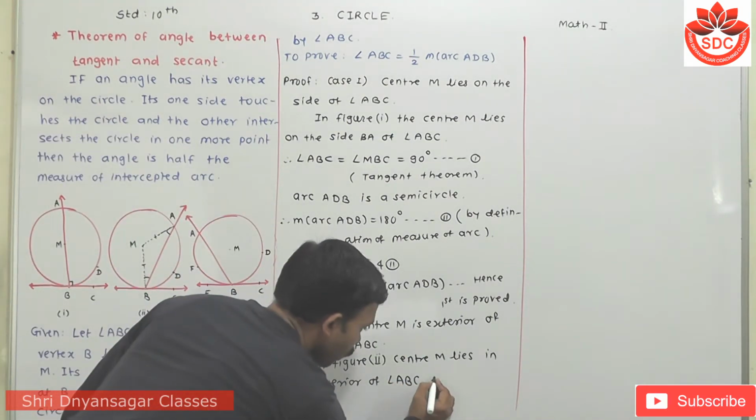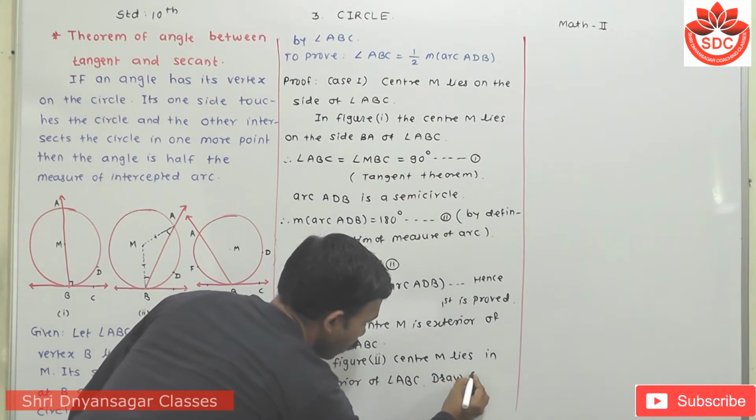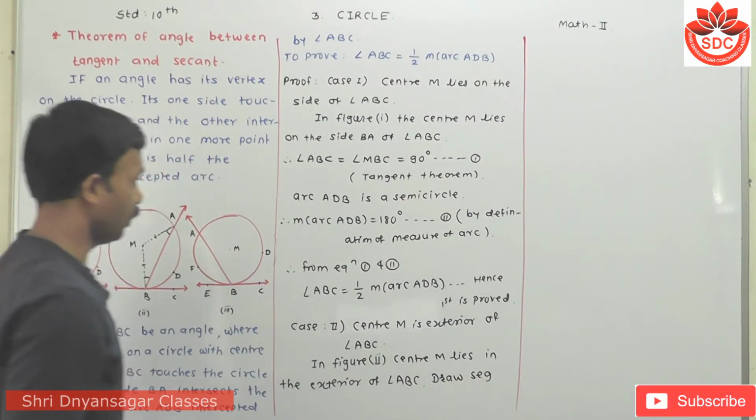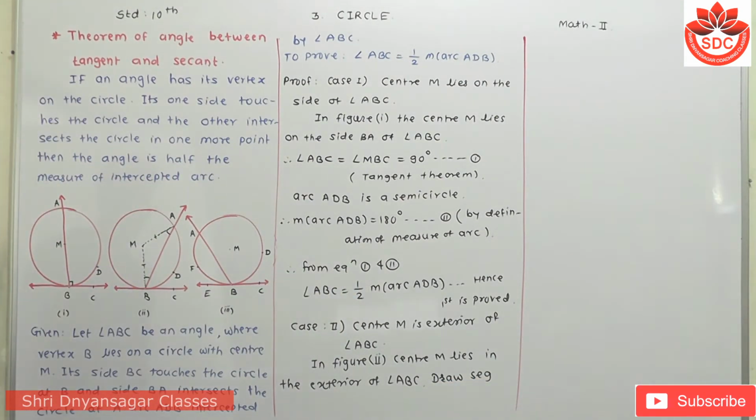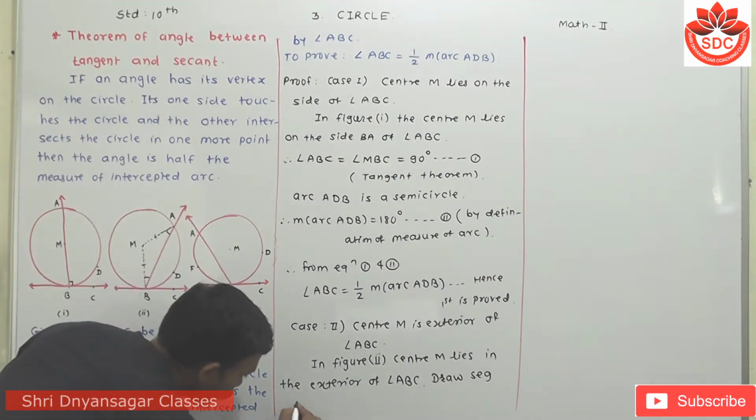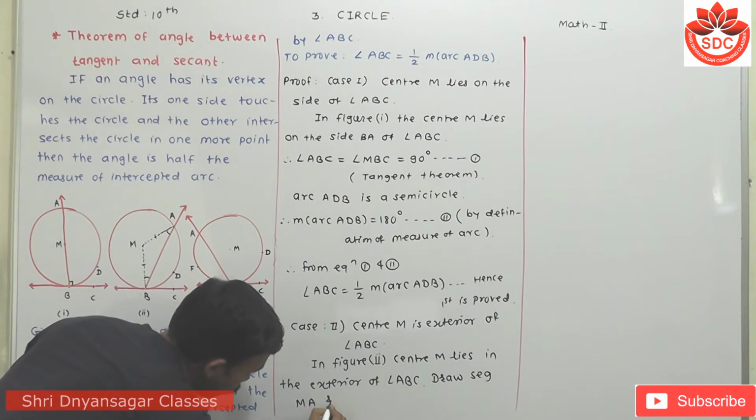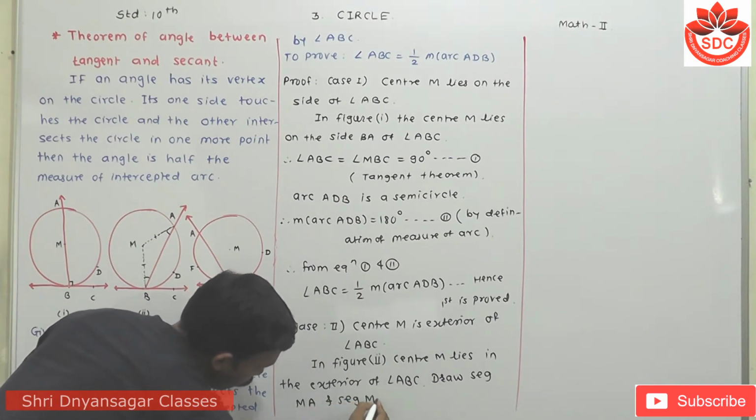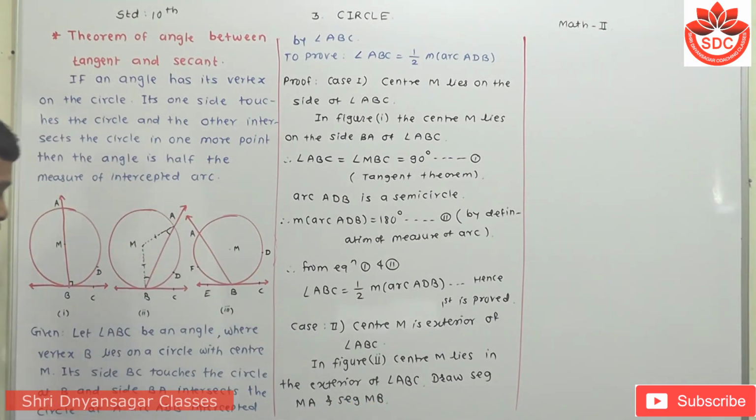Draw segment MA and MB, that is, the radii. Segment MB.